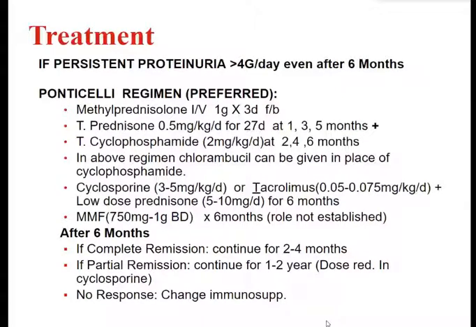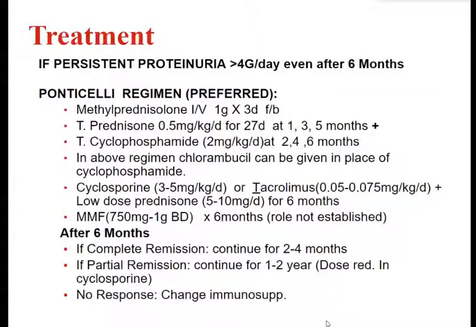Prednisolone for one month, then 3rd month and 5th month, and cyclophosphamide for 2nd month, 4th month and 6th month. Chlorambucil can also be used in place of cyclophosphamide. Other drugs which can be used, you can just remember the names: cyclosporin or tacrolimus. Also, important to remember that specifically in membranous nephropathy, the role of mycophenolate mofetil is not established.